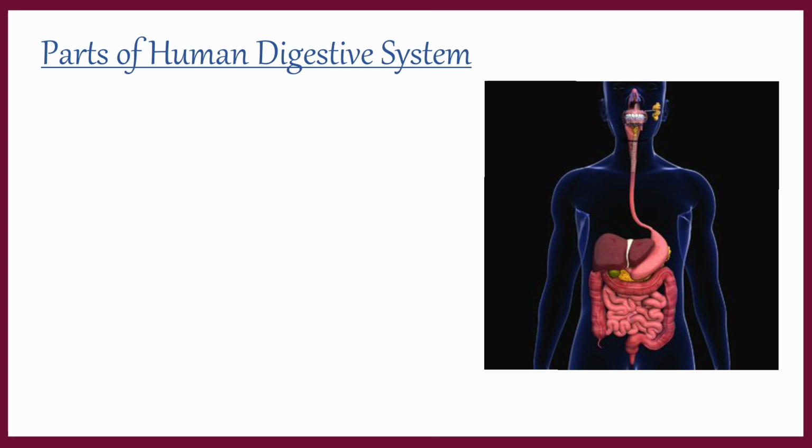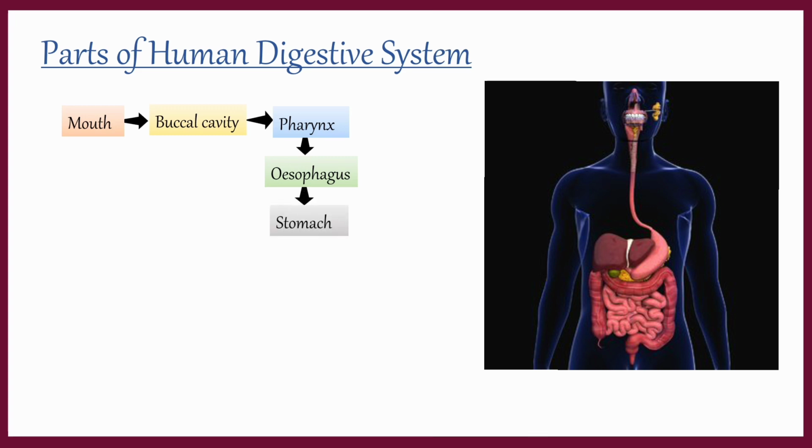The first opening of the digestive system is the mouth. The open space inside the mouth is called the buccal cavity. The part where we swallow the food is called the pharynx. The long tube-like structure where the food enters is called the esophagus. The esophagus is connected to the stomach, where the digestion occurs.